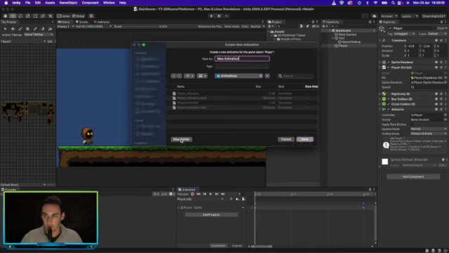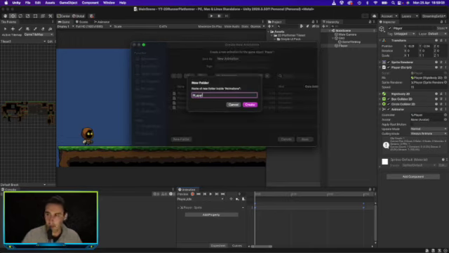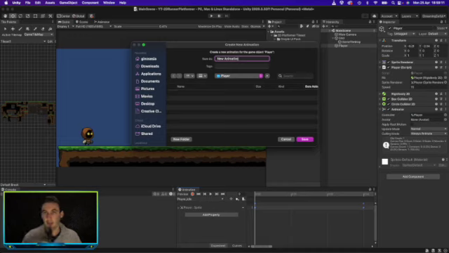actually we want to create a new folder here and call it player, because we're going to have different animations for the enemies, the players, the fire, the torches, a lot of different things. So we're going to separate them into different folders. We'll move the idle animation back into this folder later on, but for now let's just leave it like this.